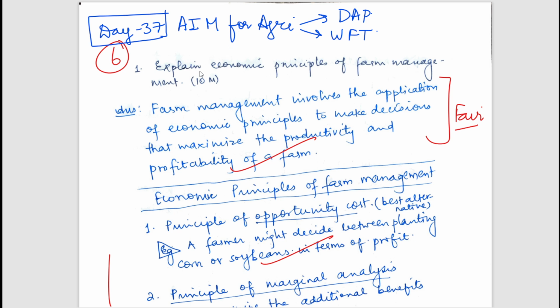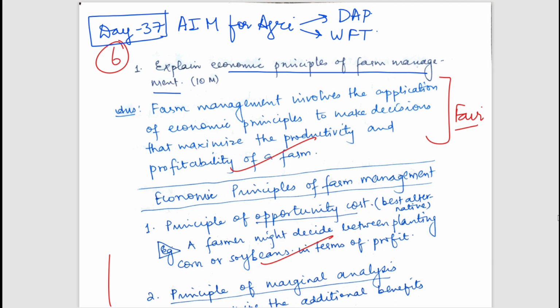So the first question was, explain the economic principles of farm management. You all know what farm management is. It involves the application of various kinds of things: how to manage your farm, how to use inputs, and how to sell the outputs. So it is a kind of proper forward and backward linkage along with the management of the farm. There are certain economic principles which are involved in farm management, so we will see what those economic principles are.